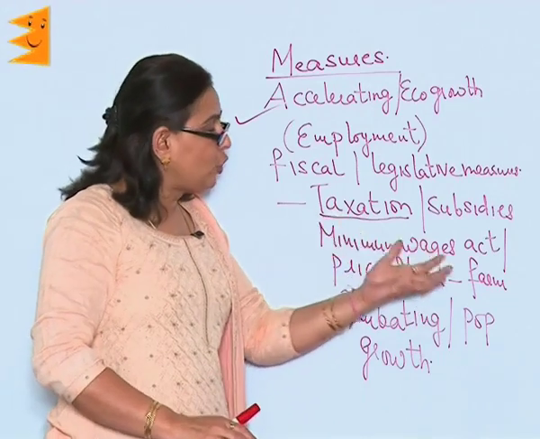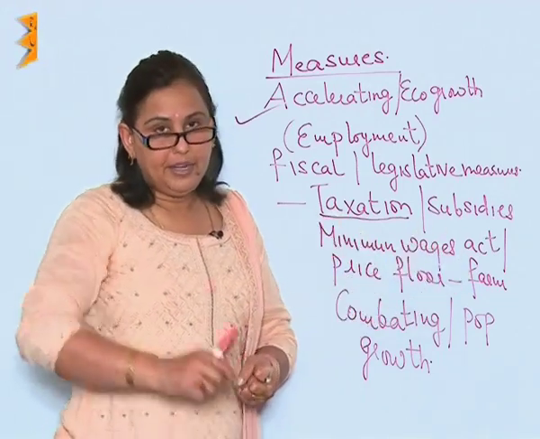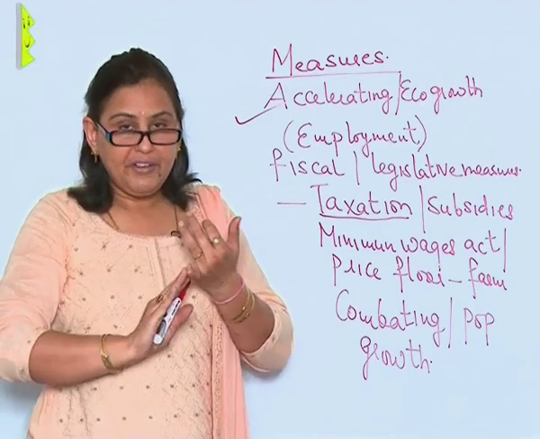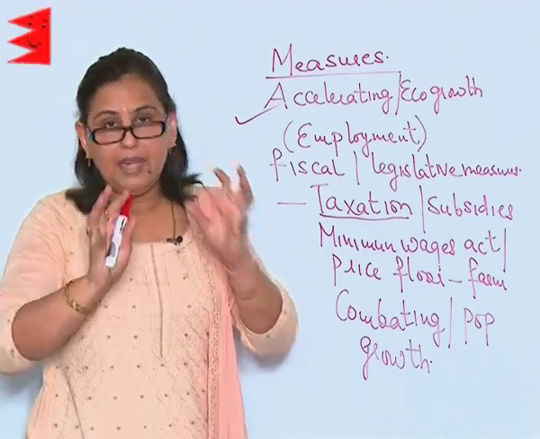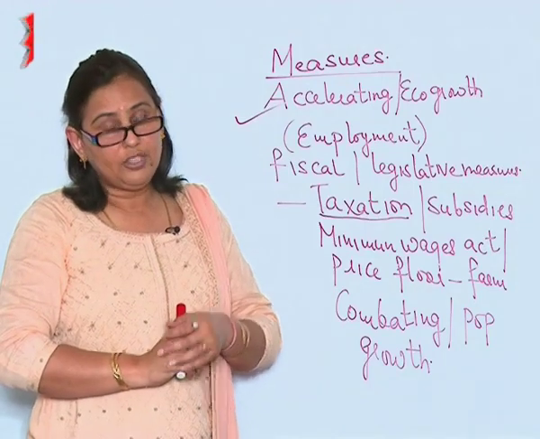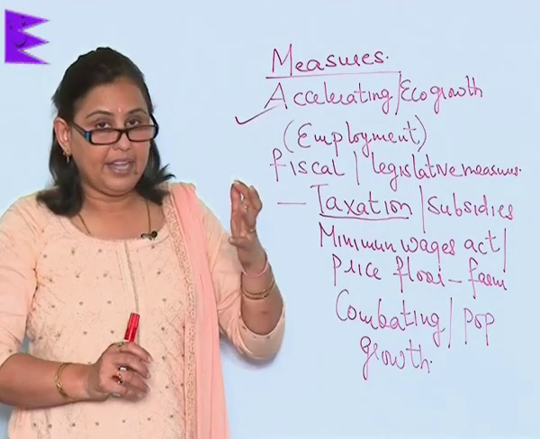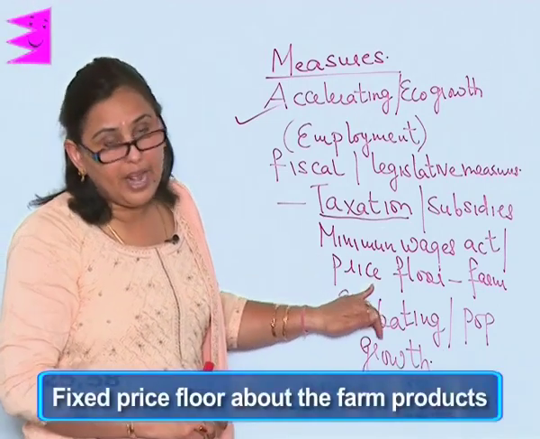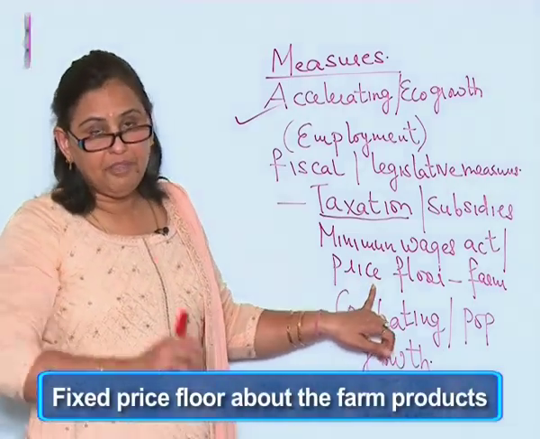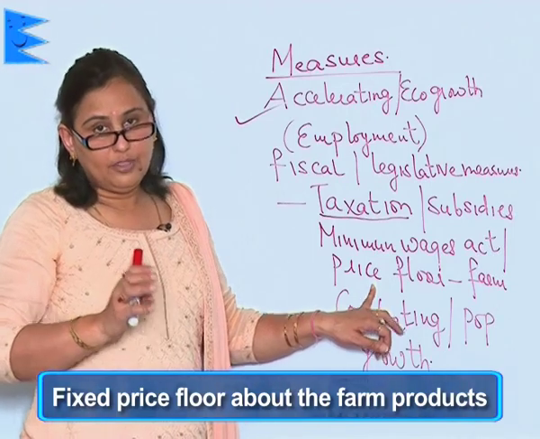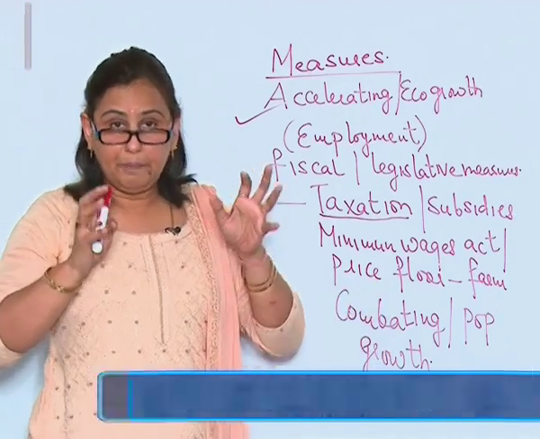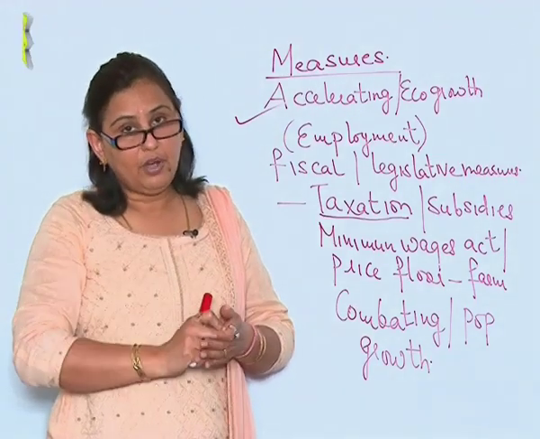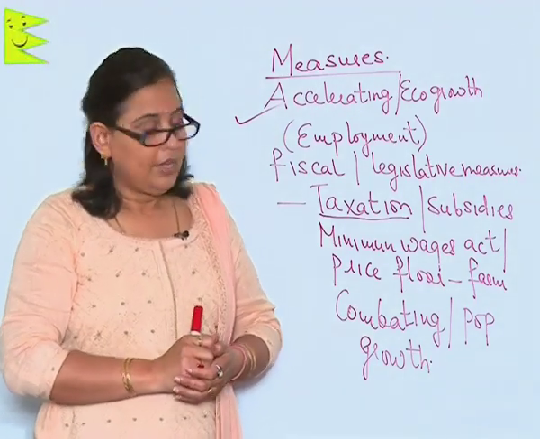That is, people should not get exploited. There should be a law, rule, regulation that all of us get a basic minimum salary, because only then we can eradicate poverty. Next, the price floor has to be fixed for the farm products so that the farmers, the peasants in the country, get a good price for their output.